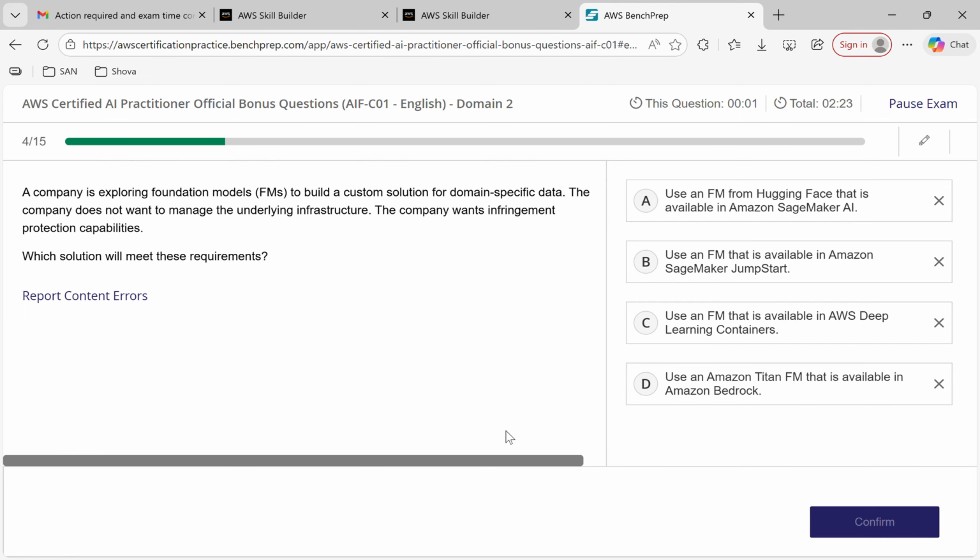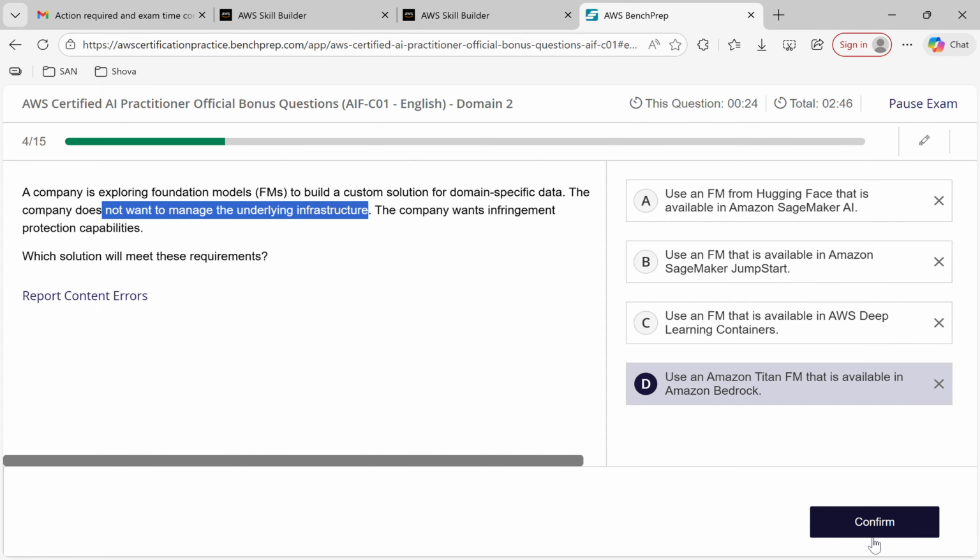Let's go to the fourth question. A company is exploring the foundation model FM to build a solution with domain specific data. The company does not want to manage the underlying infrastructure. The company wants in-flight protection capability. So this is directly the one I'm going to use, and confirm.